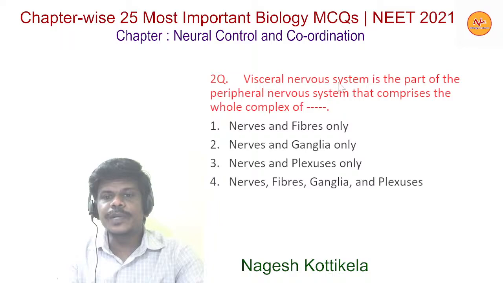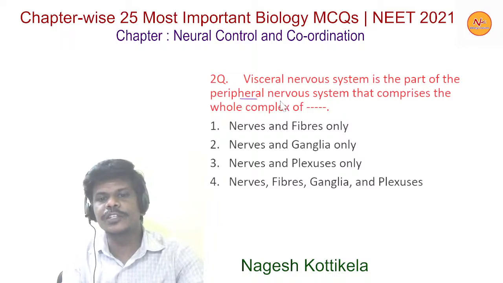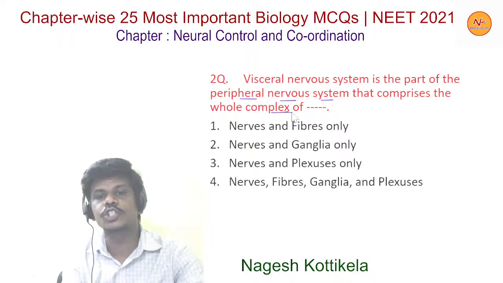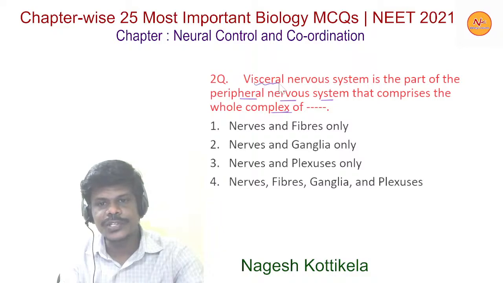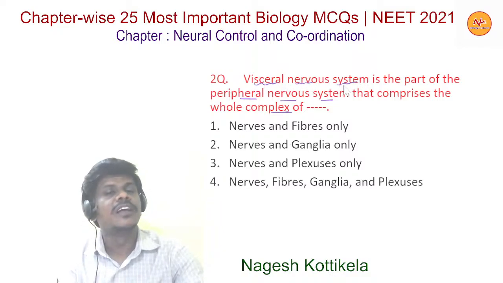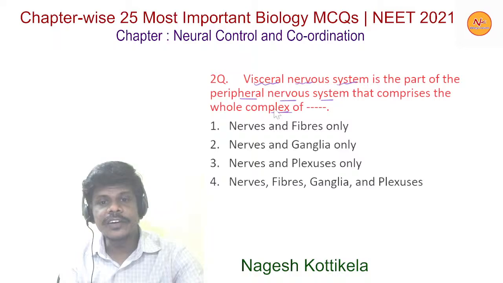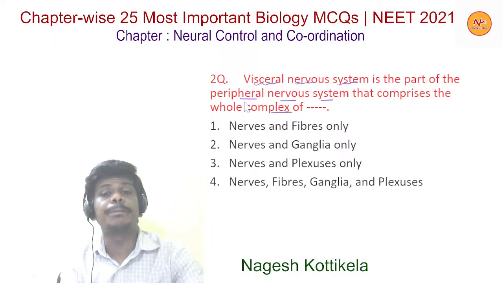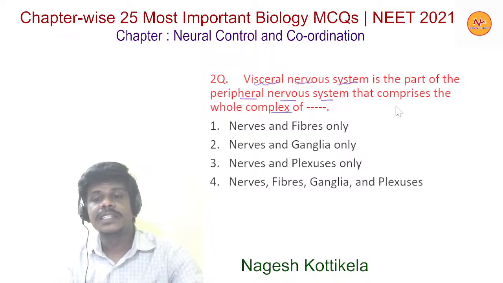The visceral nervous system is the part of the peripheral nervous system that comprises the whole complex of.